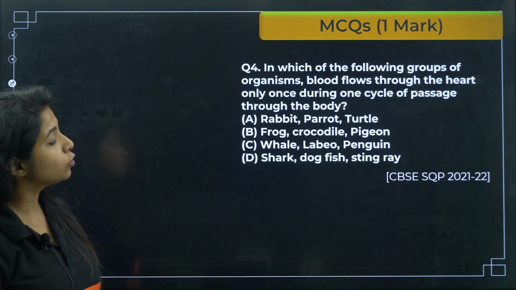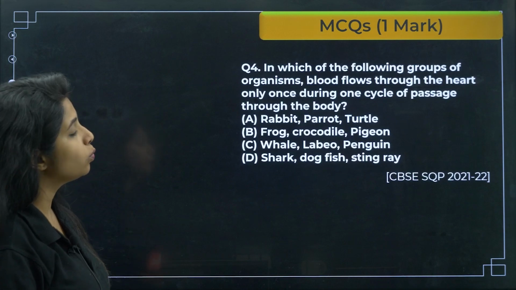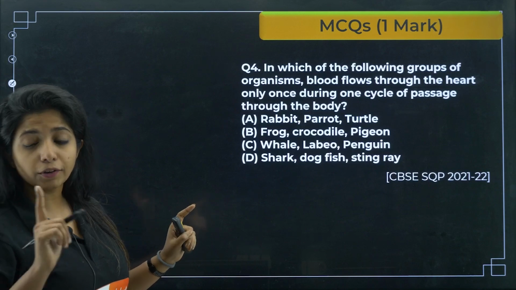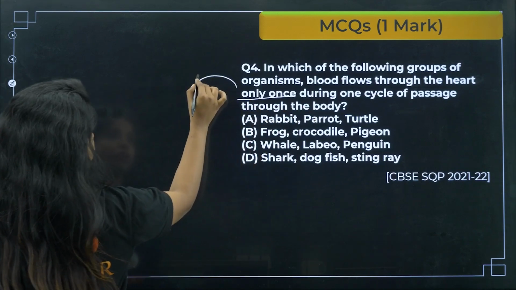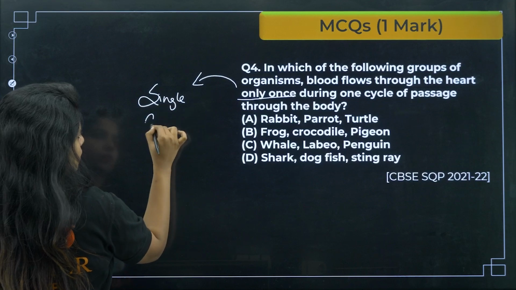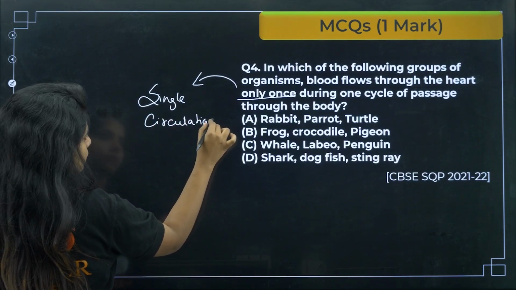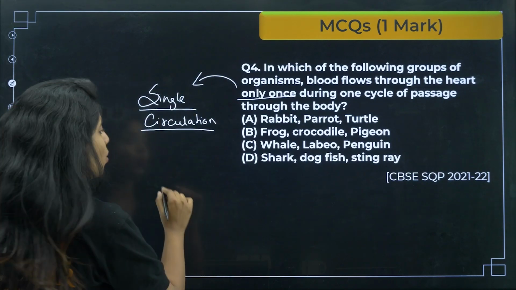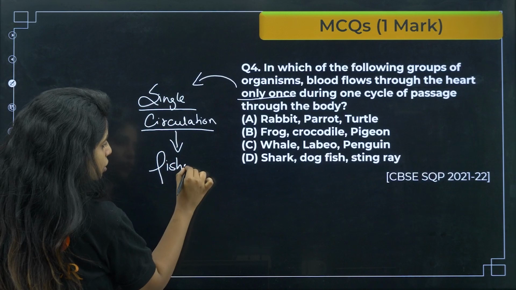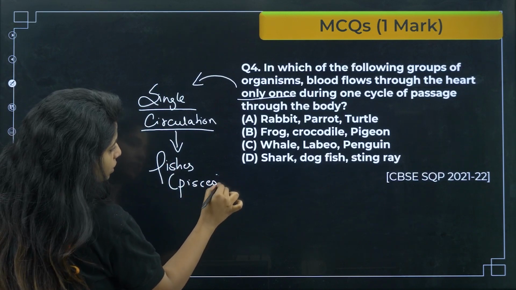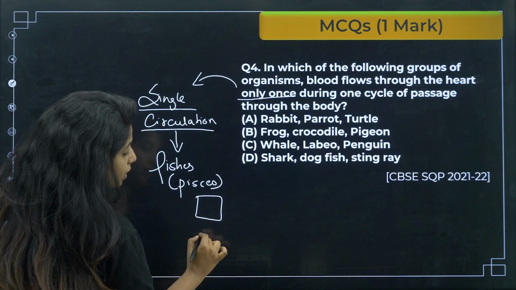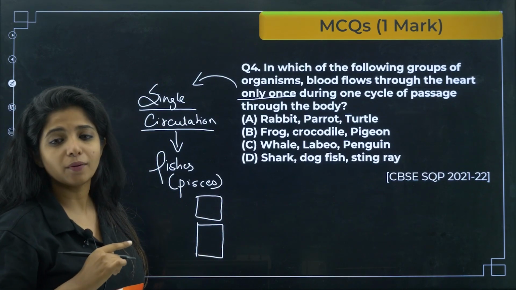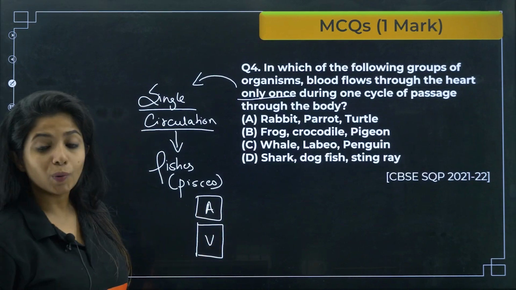Next, in which of the following groups of organisms blood flows through the heart only once during one cycle of passage through the body? So it is said that in which group of organisms blood flows through the heart only once. That means you are talking about single circulation. Blood is moving only once through the heart. So it happens only in what? Single circulation is only seen in fishes, or you call them Pisces, my dear children. Over here they just have two chambers, one atrium and one ventricle.